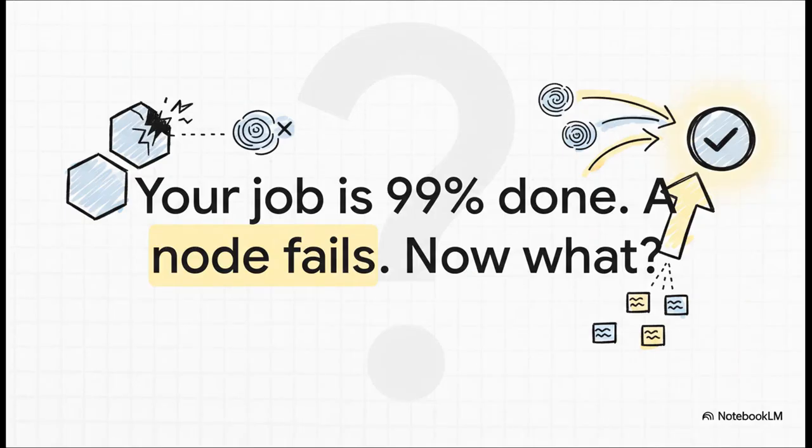Picture this. You've been running this massive job for, I don't know, hours, maybe all day. You're watching the progress bar, it hits 99%, and then, bam, a worker node just dies. That sinking feeling in your stomach, right? Do you have to start all over again? With Spark, the answer is, thankfully, a huge no. And we're going to break down exactly how it pulls that off.